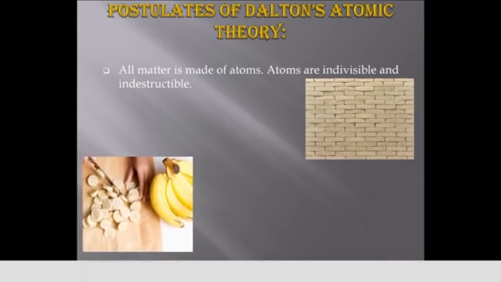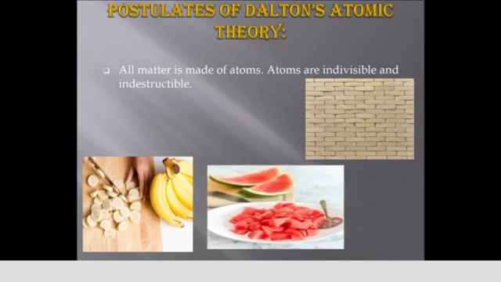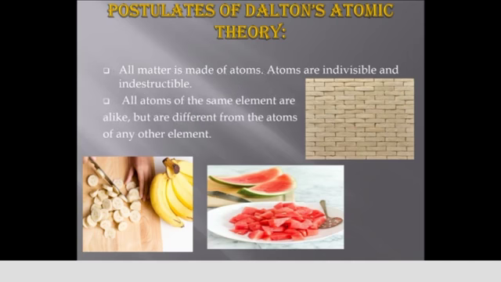Now, see these pictures. If you take a small piece of banana and a whole banana, they have the same taste. And if you taste a small piece of watermelon and a big piece of watermelon, it also has the same taste. But does the banana taste like watermelon?